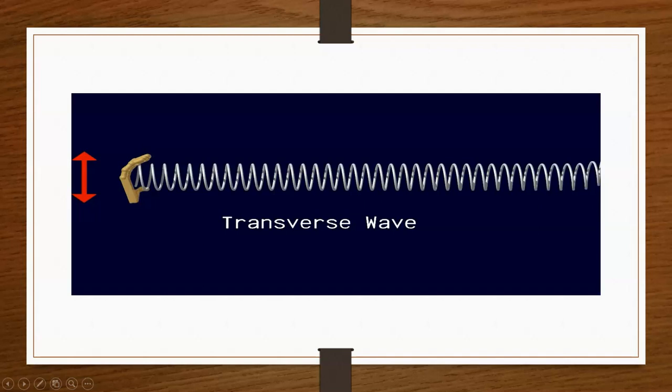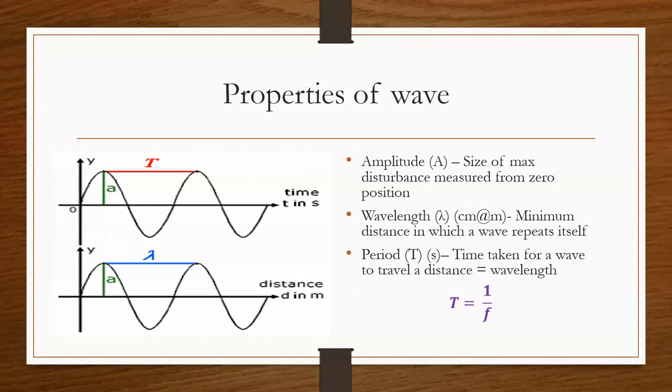So that was transverse and longitudinal wave. Now these are some of the properties of the wave that you should know and understand. I think you are quite familiar with some of these words. The first property is amplitude. We symbolize it with a capital A. Amplitude is the size of the maximum disturbance or minimum disturbance measured from the zero position.